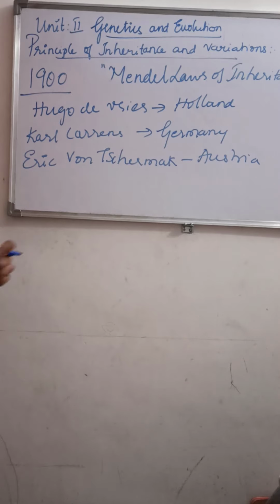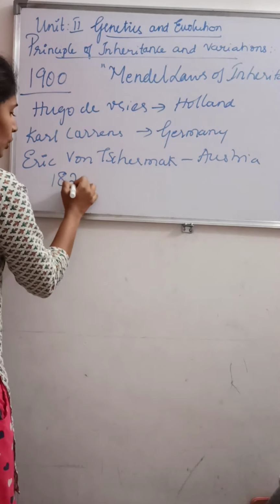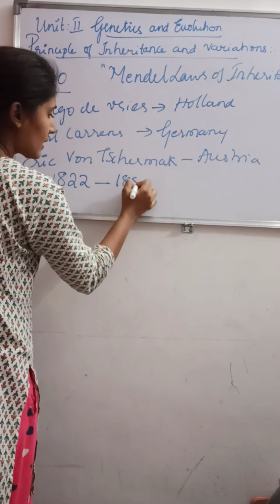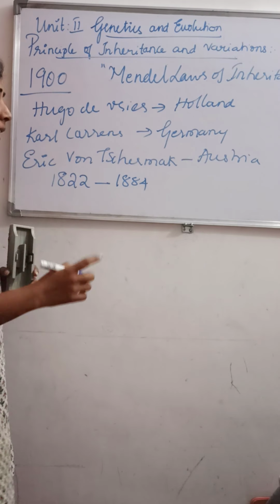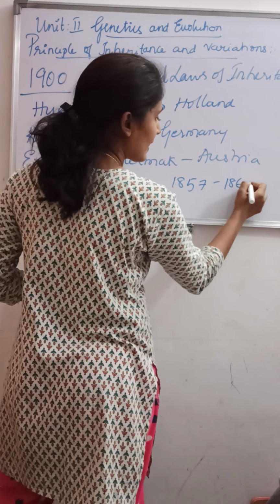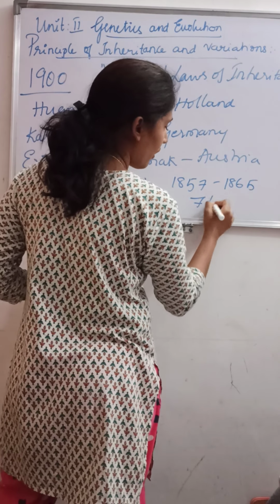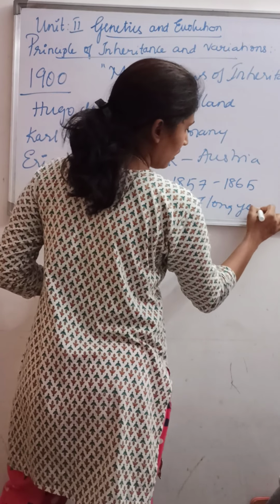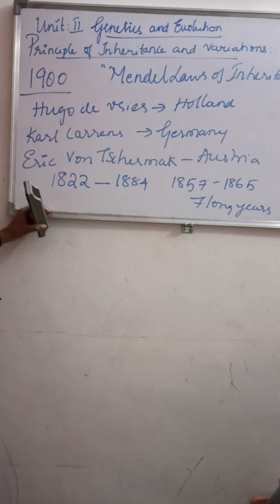He was born in 1822 and died in 1884. He did his work from 1857 to 1865, for seven long years, on garden pea, also called Pisum sativum.